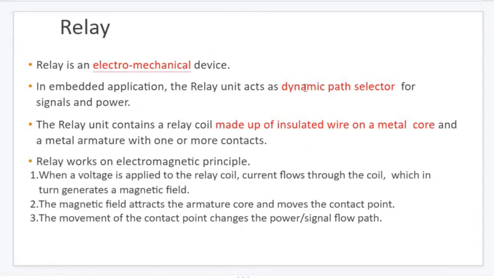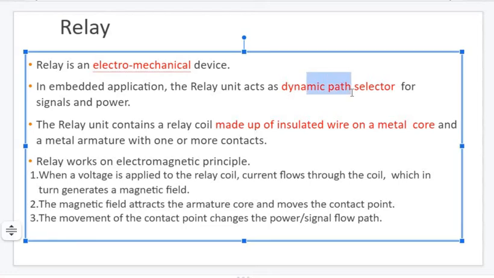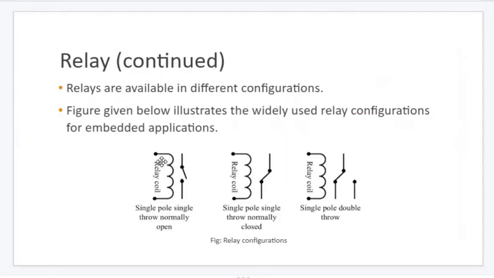It is to identify a dynamic path for voltage or signal. What does dynamic path mean here? Assume we have connected plenty of equipment or components with each other in a circuit, and based upon the present state of this magnetic field, whether current should flow this way or that way, the relay will define it. That is easily understandable in the double pole, double throw.